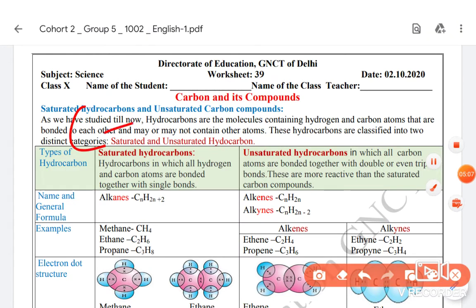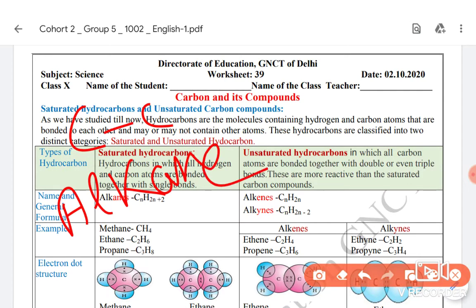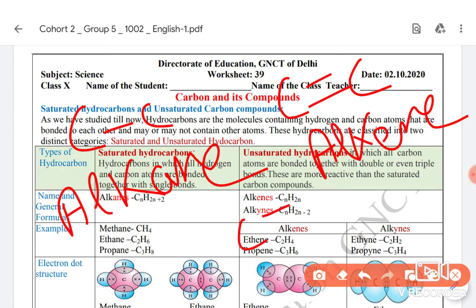C single bond C, those are saturated, represented by prefix alk and suffix ane, the general name. C double bond C, prefix alk and suffix ene. C triple bond C, prefix alk and suffix yne.